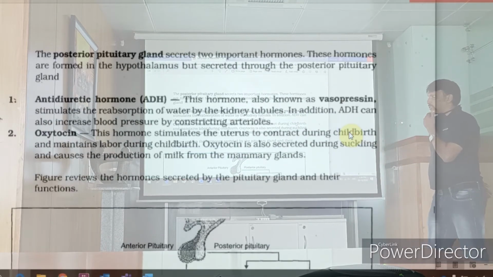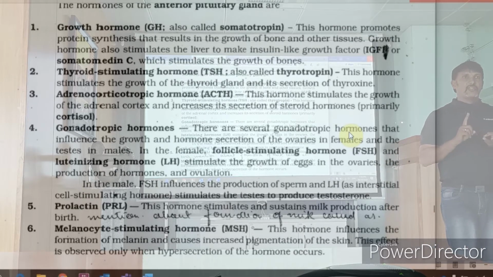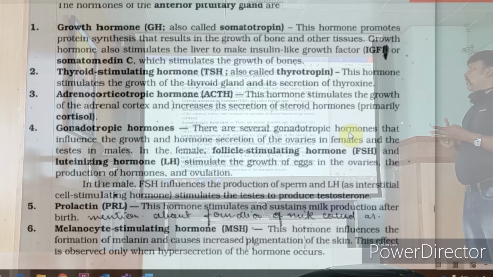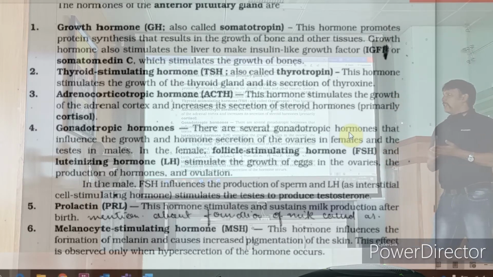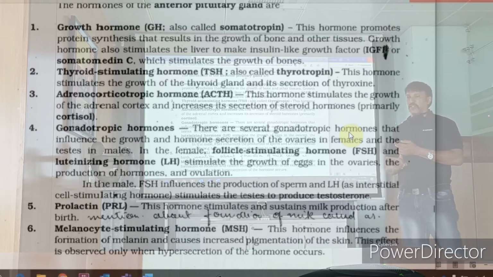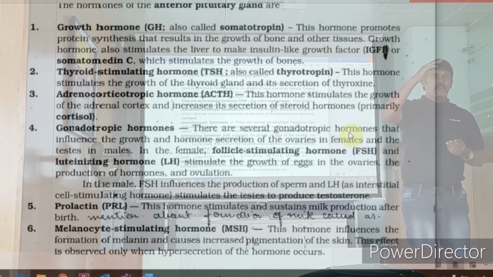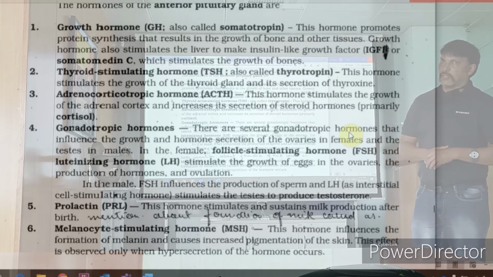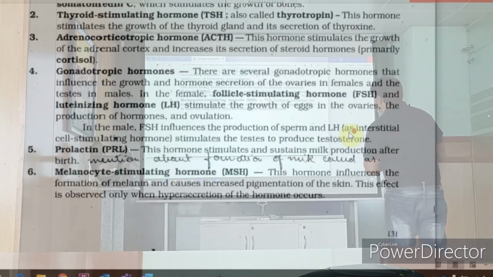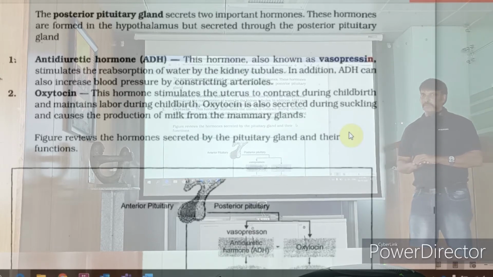Go back again. I'll just revise this. Remember the 6: growth hormone, TSH, ACTH, gonadotropin hormones, that is your FSH and LH, then PRL prolactin, and MSH. All stimulating hormones. But what you will have to try to understand later, maybe you need to memorize this. Okay? Scroll. Now comes the posterior lobe, only 2 hormones, ADH and oxytocin.